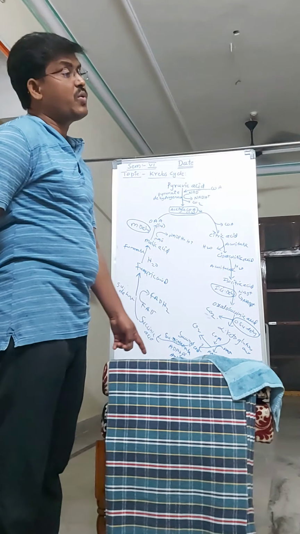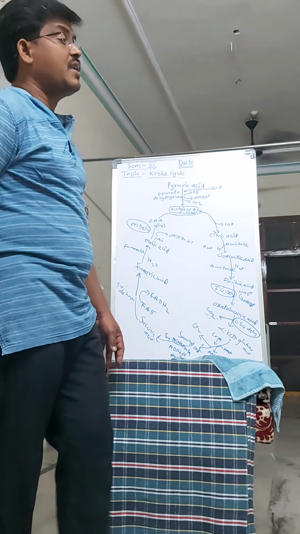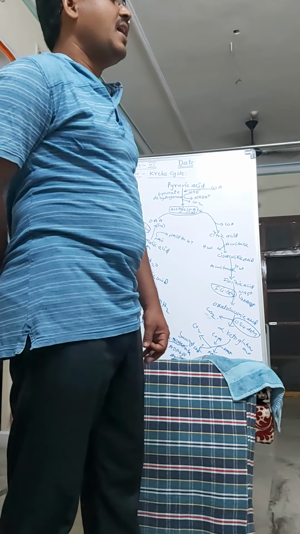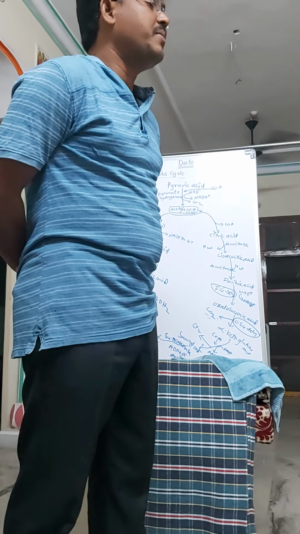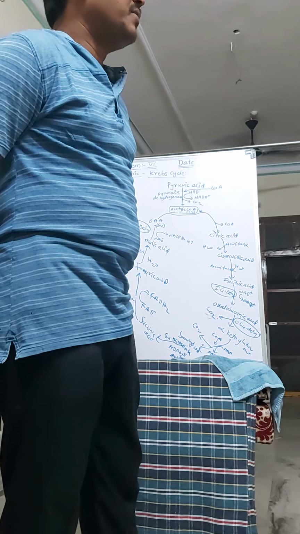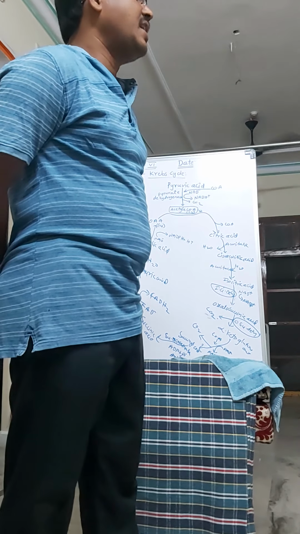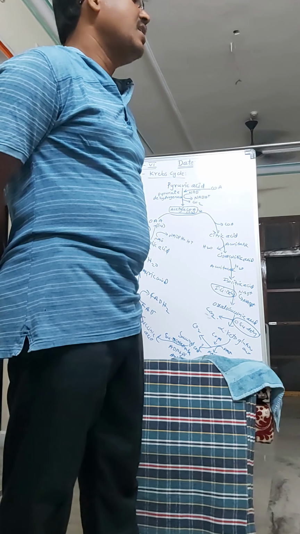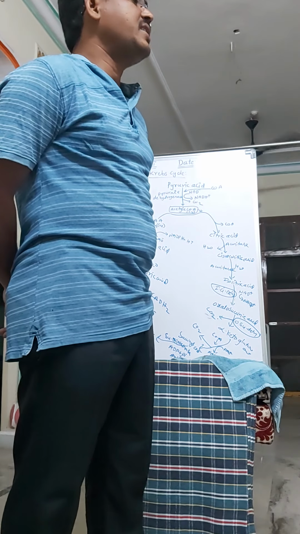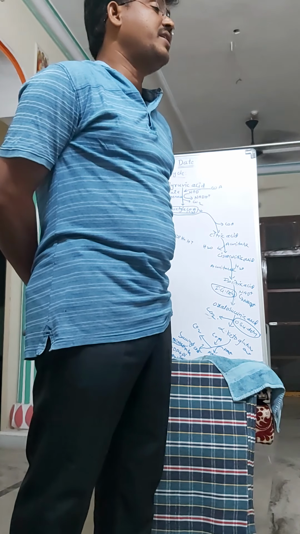Next is cleavage. Succinyl coenzyme A splits into succinic acid and coenzyme A by the enzyme succinic acid thiokinase, in the matrix. The energy released in this reaction is used to form ATP from ADP and inorganic phosphate.